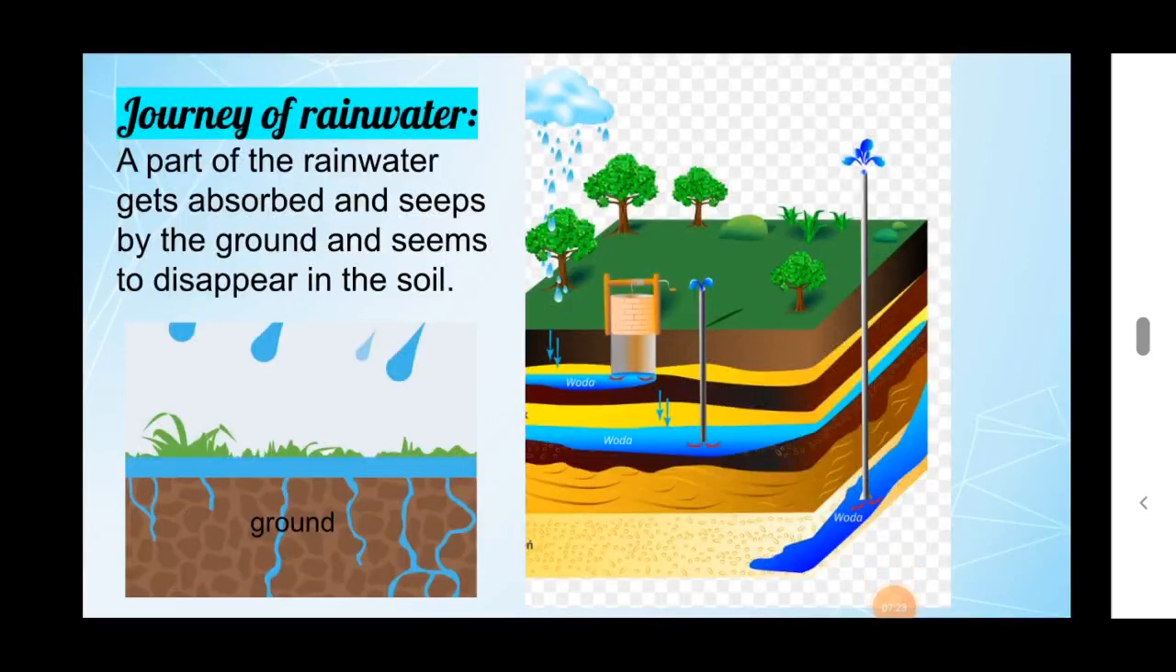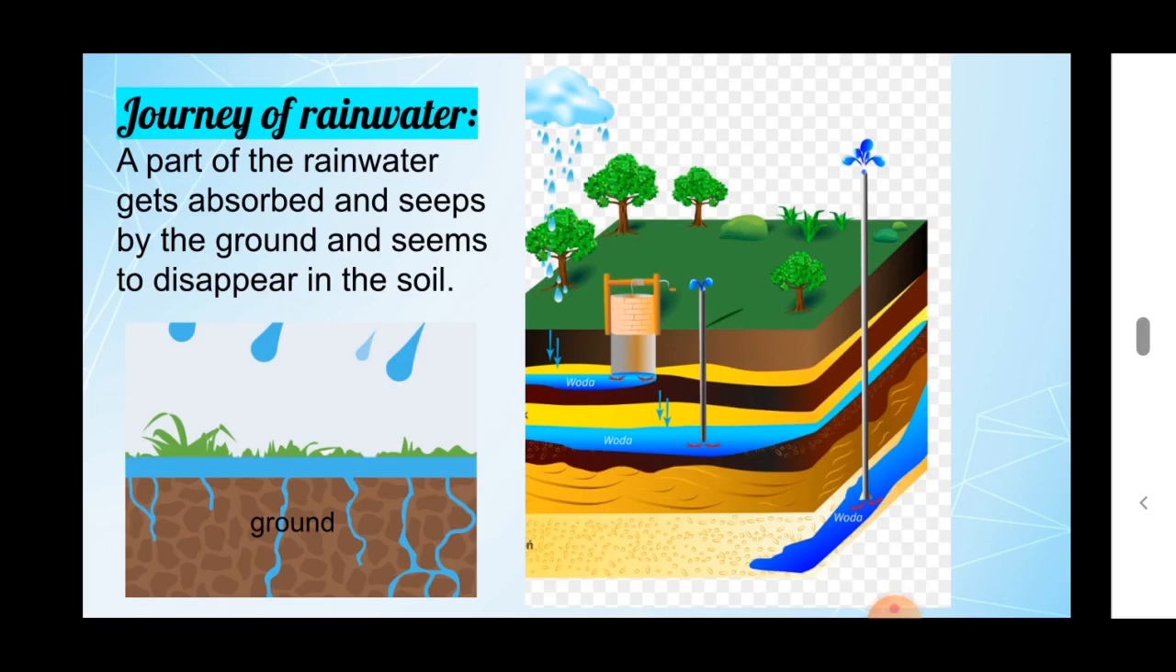Some part of the rainwater gets absorbed by the ground, or it seeps. Seeps means it leaks slowly through the pores. We know that the earth's surface contains many small tiny pores. Through these pores, the rainwater leaks slowly and reaches the water table.